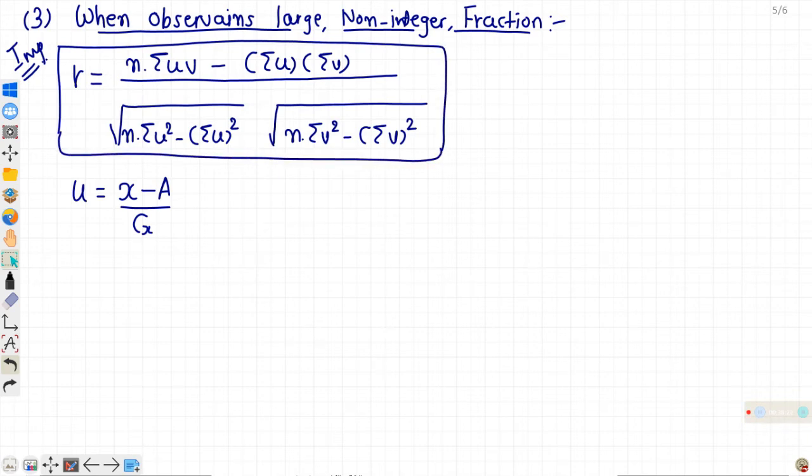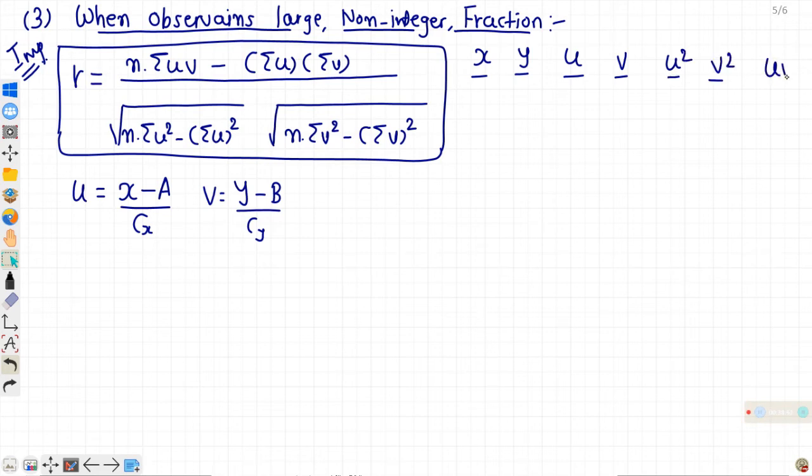In the same way, y minus b upon cy. So from x and y, you get u, v, u square, v square and uv.